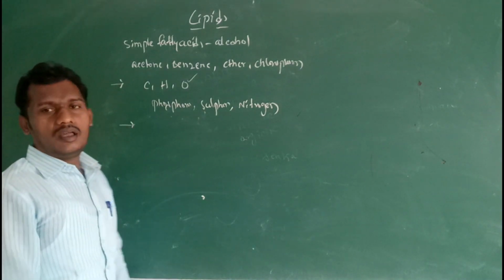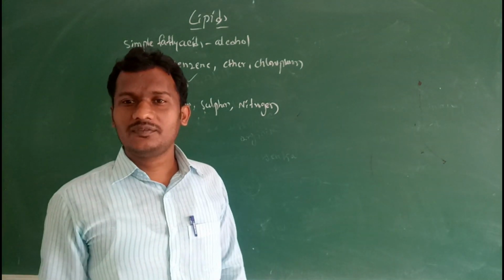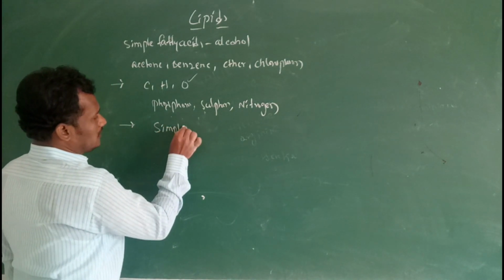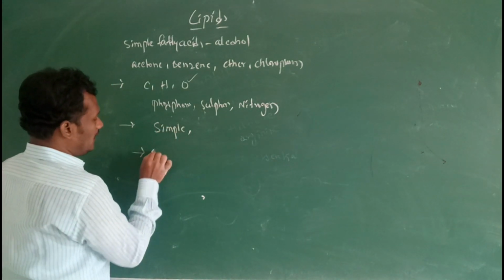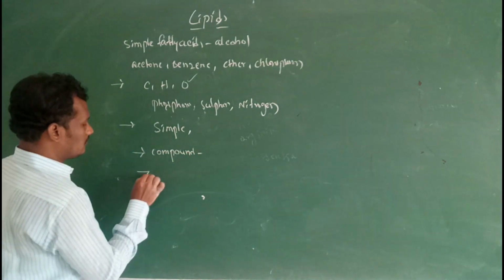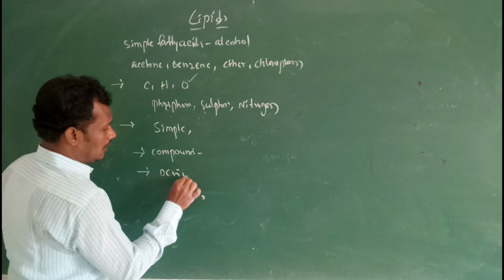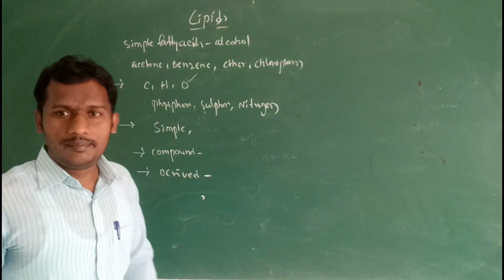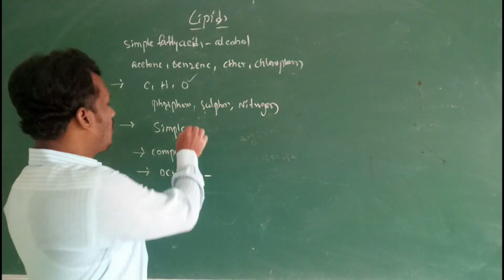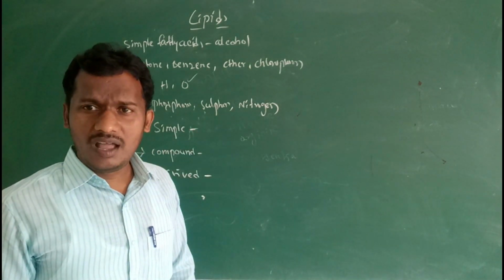So lipids are classified into three types: simple lipids, compound lipids, and derived lipids.